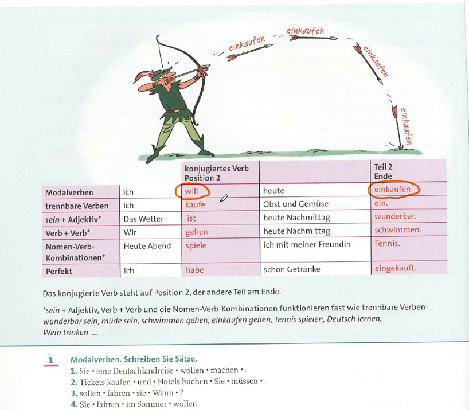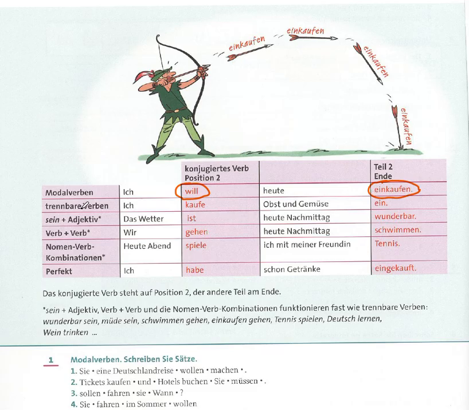So when we make a sentence using a modal verb, the structure will be like this. The modal comes at the second position and the infinitive verb goes to the end of the sentence, like here.